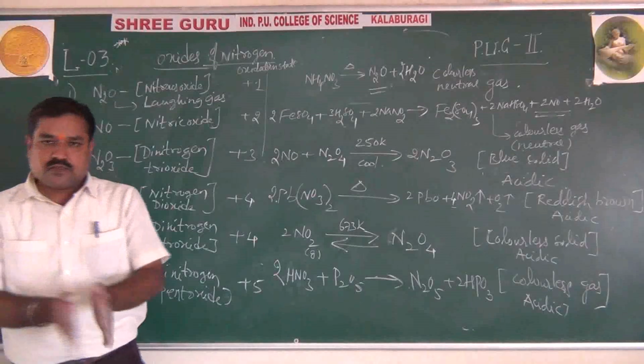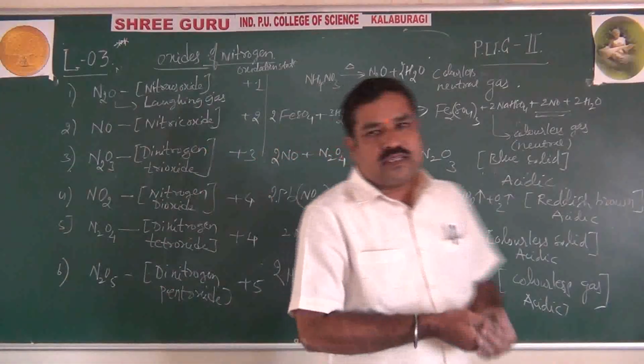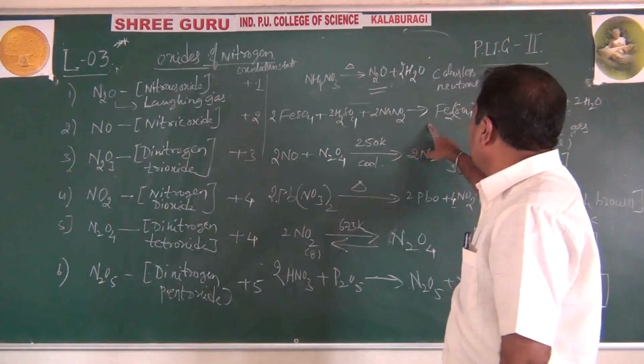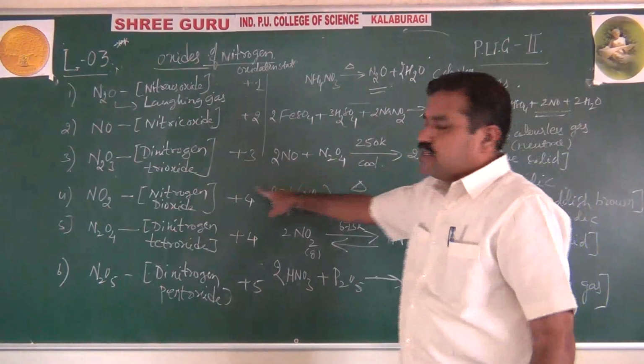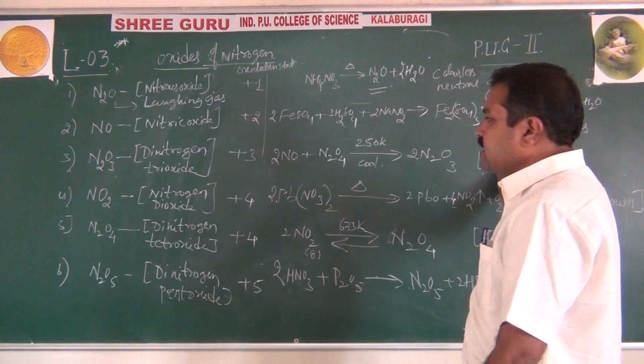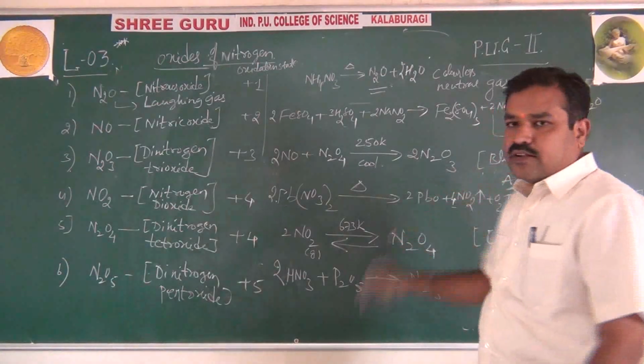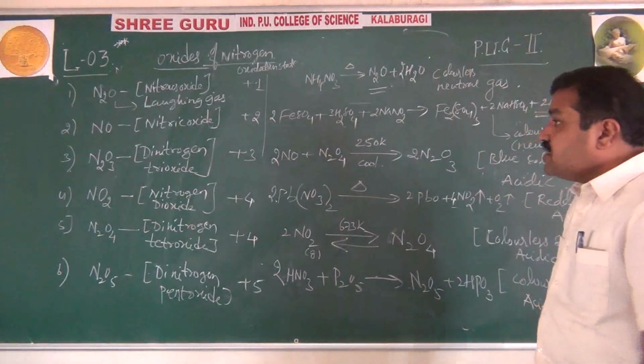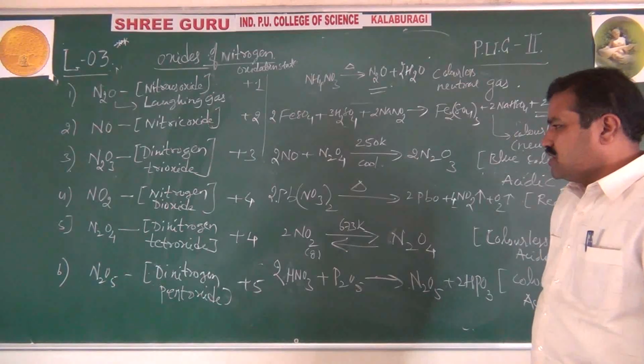For theory purpose, compulsorily you have to remember this, and even for CET, oxidation states and physical state are important. Blue solid, only one is a blue colored solid, N2O3, dinitrogen trioxide.